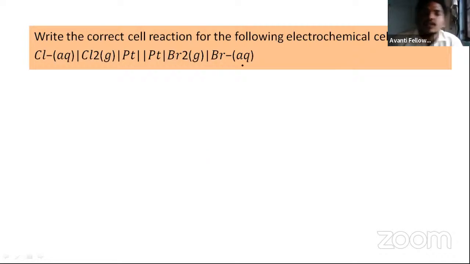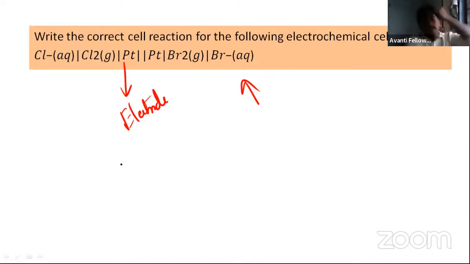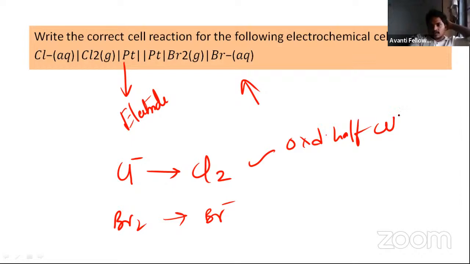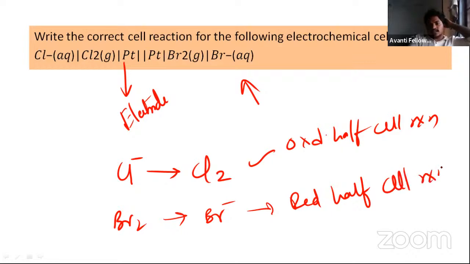This is homework for you guys. What about Pt here, sir? Pt is nothing but an electrode. So this is homework for you: Cl minus is going to become Cl2 and Br2 is going to become Br minus. You need to write the oxidation half cell reaction, and simultaneously you need to write the reduction half cell reaction.